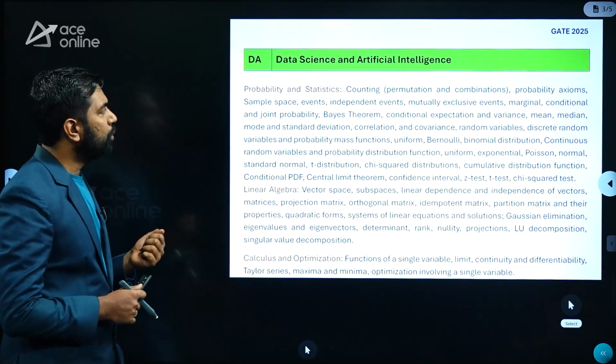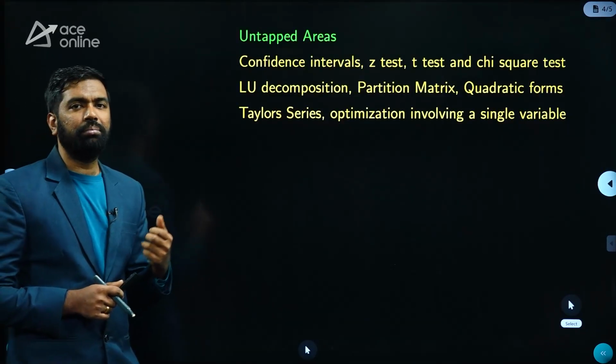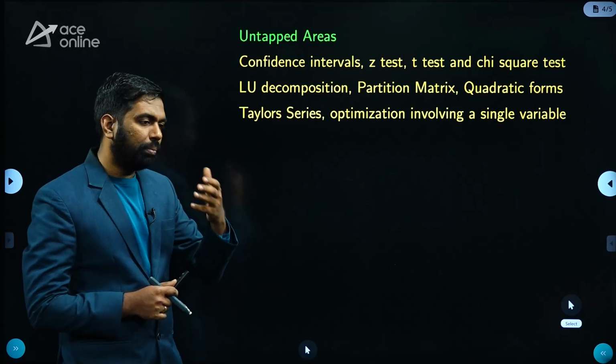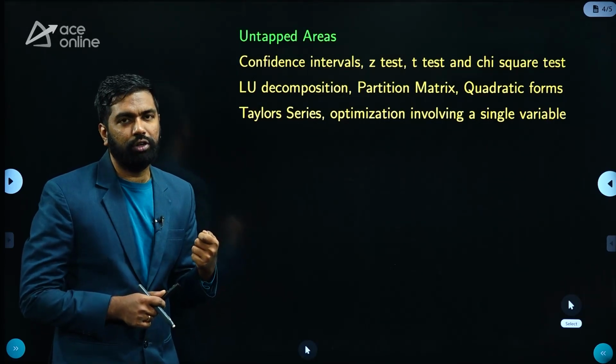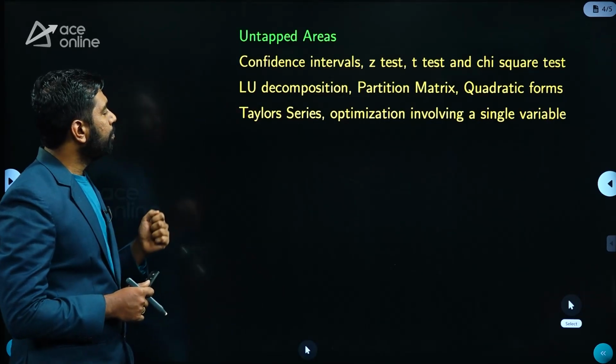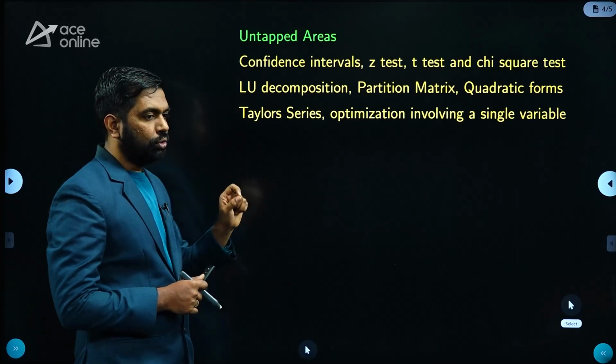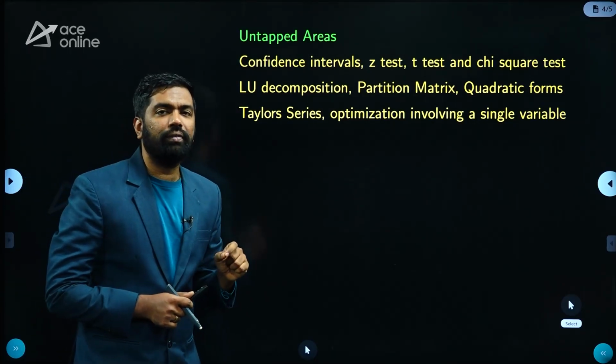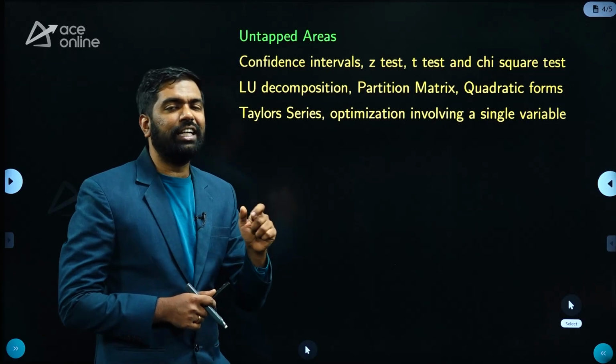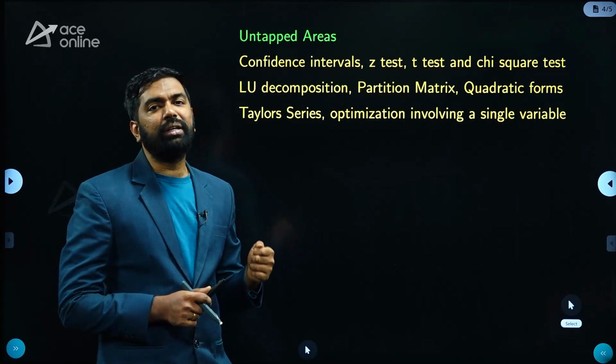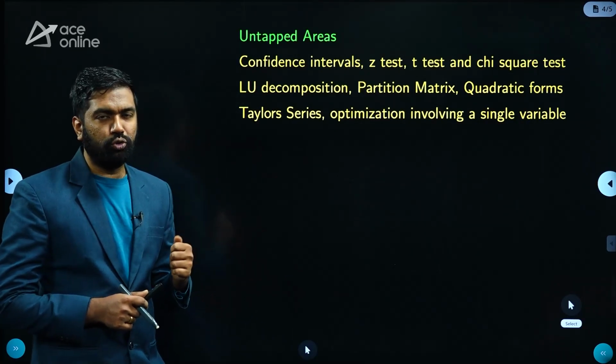I would like to show you some untapped areas from these topics. What topics did we not get questions on in the 2024 paper? In probability and statistics, the untapped areas are confidence interval, z-test, t-test and chi-square test. Also, the central limit theorem is an untapped area so far.